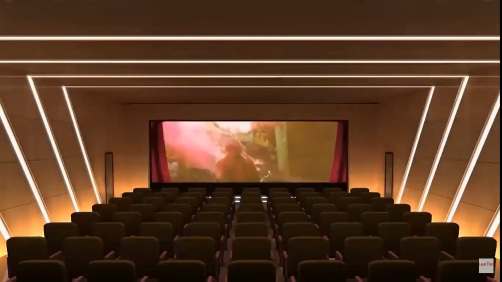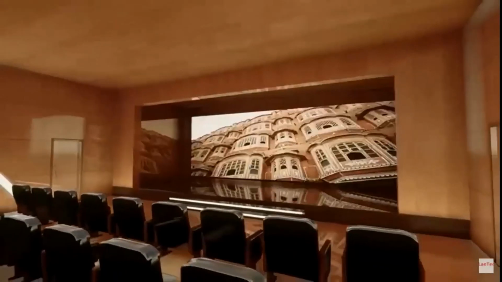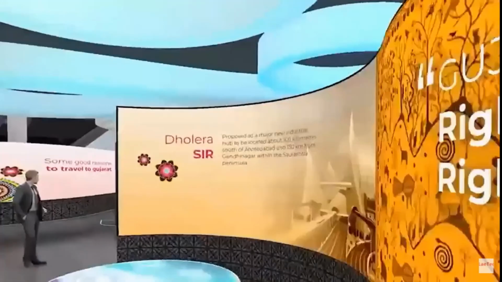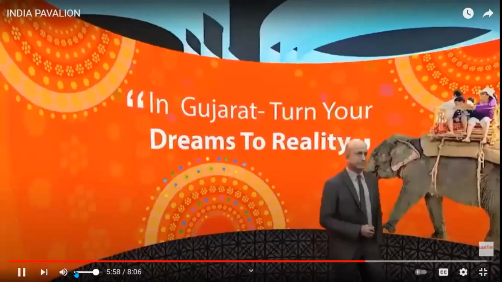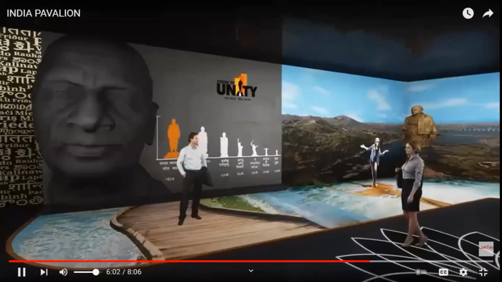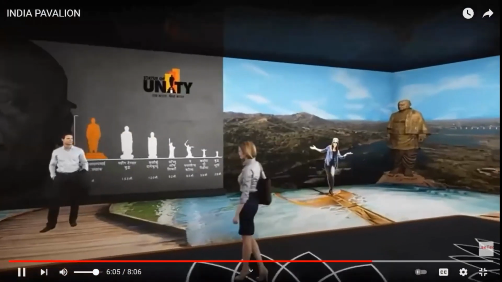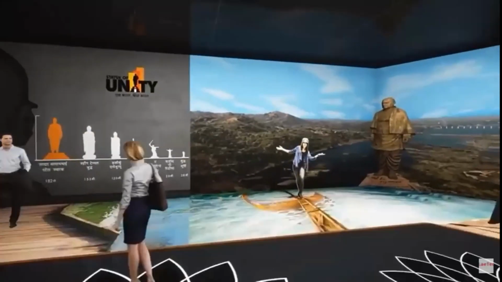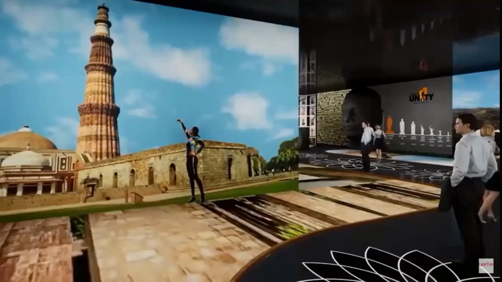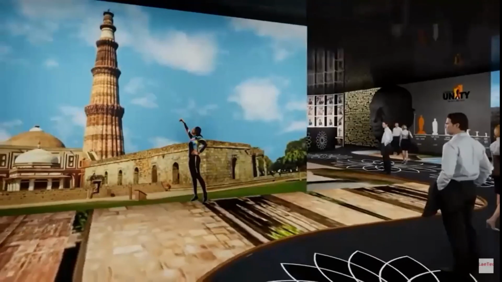The state-of-the-art theatre hall will be open for meetings, cultural shows, receptions, and film screenings. Upon exiting the second floor, there will be a sector's pavilion. And upon exiting the first floor, there will be a state's pavilion showcasing multiple opportunities every 2 weeks. The main exit will be a memorable one, where you will find 21 reasons to visit India. Get your photos clicked and see the images coming to life through AR.